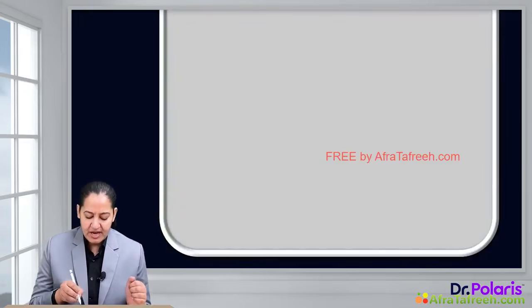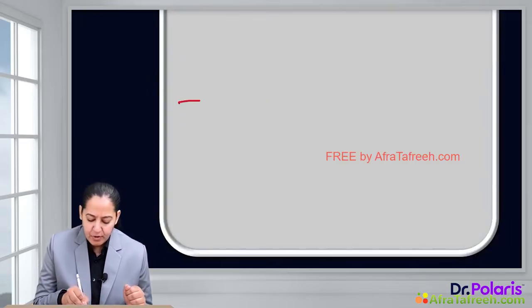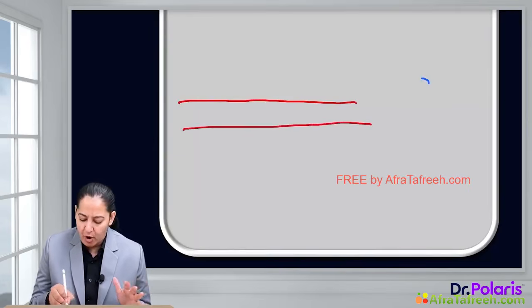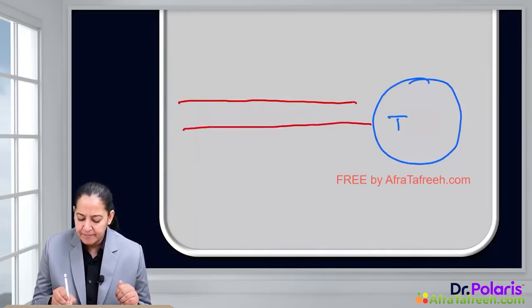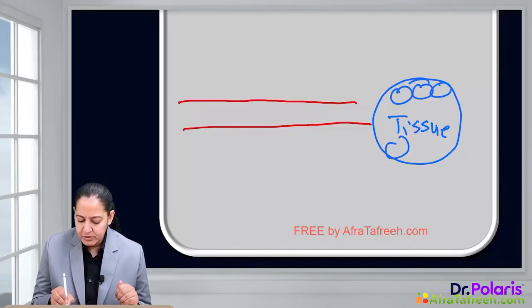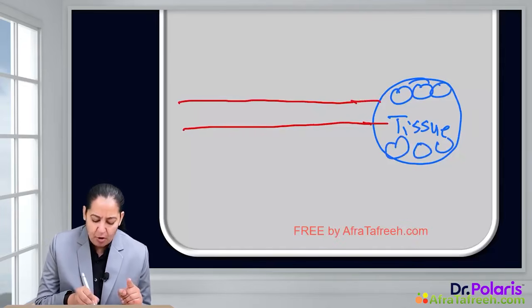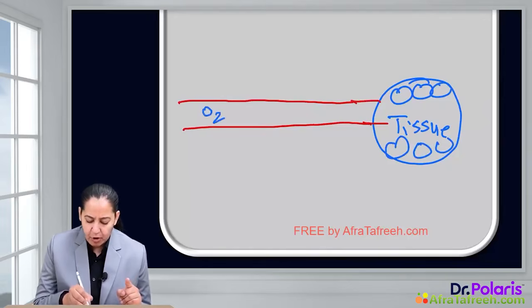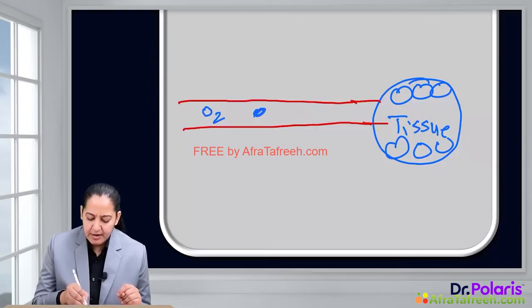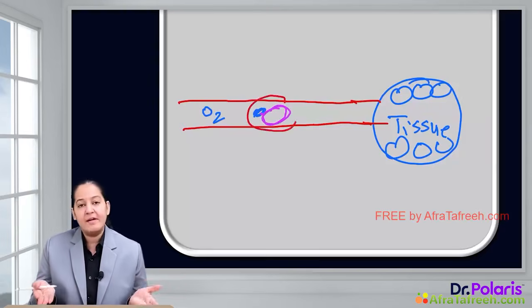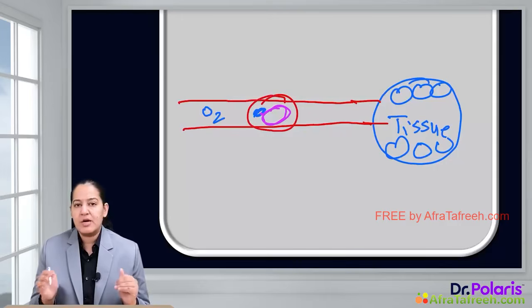So let me draw the diagram. You can see here I am drawing an artery. This artery is supplying blood to a tissue or an organ. So let me draw a tissue here. This is the tissue or organ. These are the cells of the tissue or organ. So this is the artery. Now inside the artery, this is the oxygen. Oxygen is carried by the transporter hemoglobin. So this is the hemoglobin. So the hemoglobin molecule is present inside RBC. Inside RBC, hemoglobin is present. That is the transporter of oxygen.